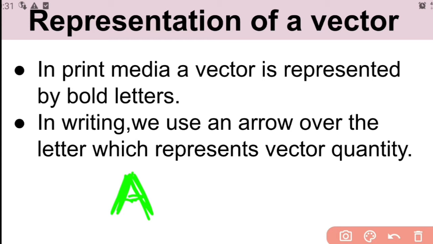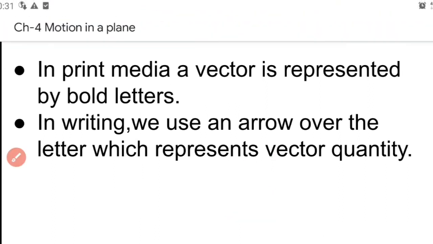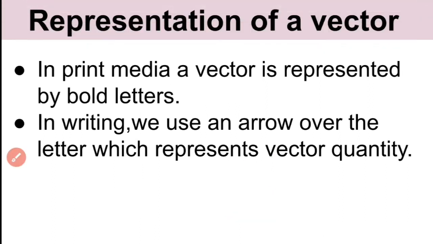So in writing, we use the letter along with an arrow mark on the top. This is how we represent a vector quantity in writing. In print media, usually bold letters are used. If one letter is written in bold, it represents a vector quantity.